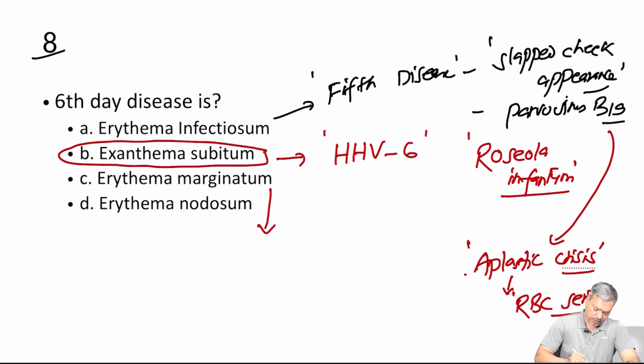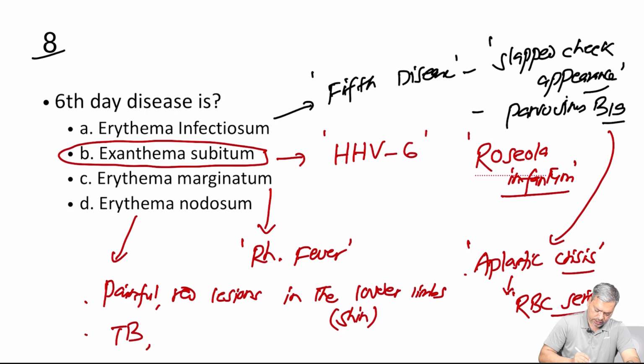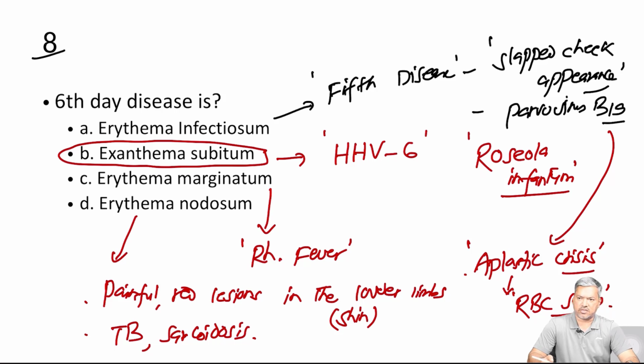Erythema marginatum is seen in rheumatic fever. It is one of the major criteria for rheumatic fever. And erythema nodosum, these are painful and red lesions in the lower limbs, importantly in the shin. They are painful and they are mainly present in tuberculosis and sarcoidosis. They are also present in some bacterial as well as viral infections. So they are erythema nodosum. Many students are commonly confused here, so there is no point of confusion here.